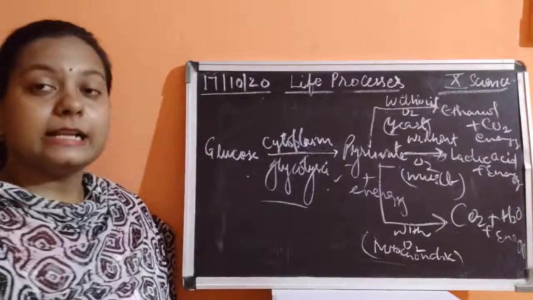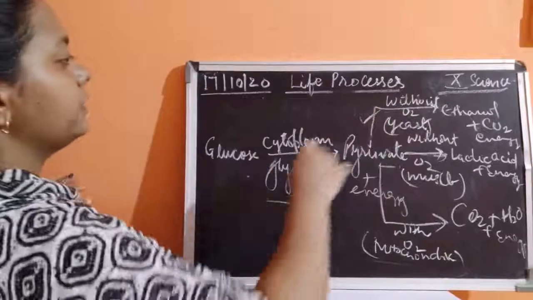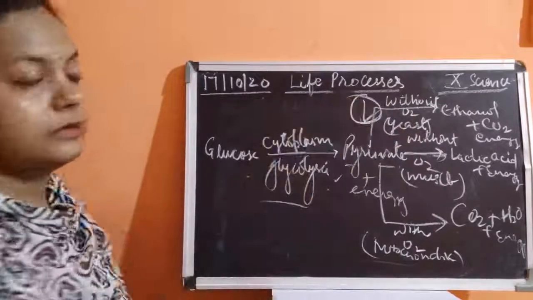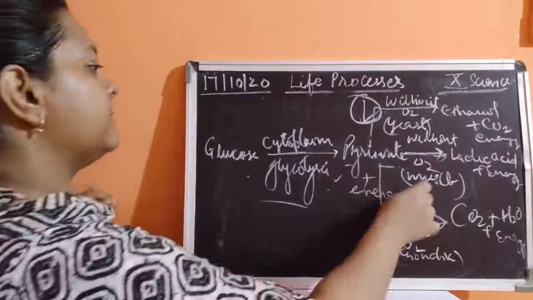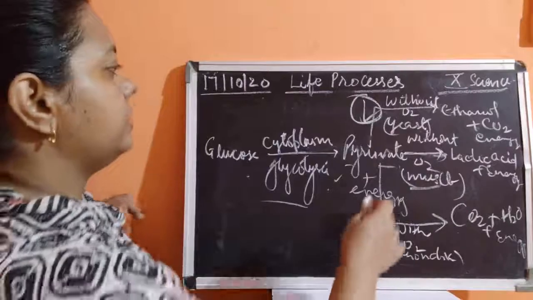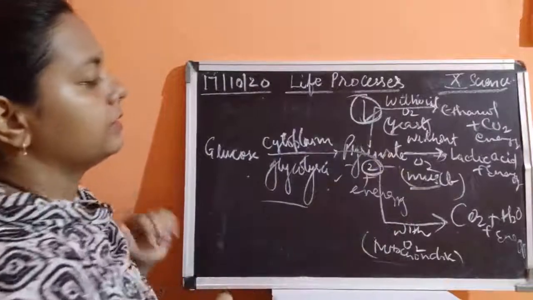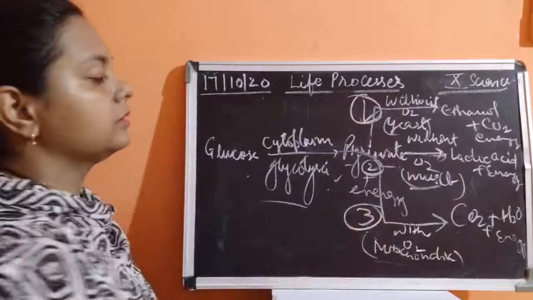So if the cells are yeast, then yeast cells will undergo fermentation reaction. They will undergo this first step, okay, and form ethanol, carbon dioxide and energy. If pyruvate is present in the muscle cells, if the muscle cells are requiring energy, then it could undergo this second step. And if it is present in mitochondria, it will undergo this third step.